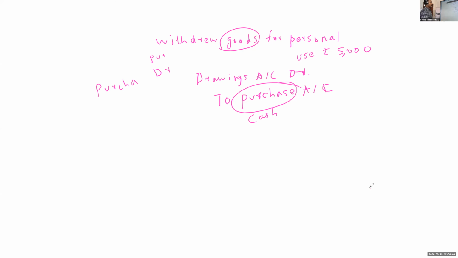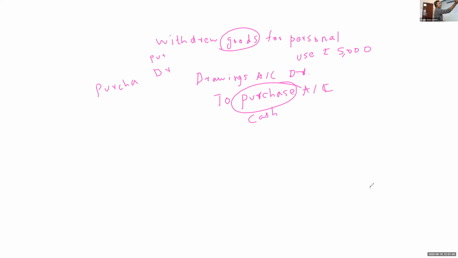Then I taught the rule of nominal account. Nominal account includes all the items of expenses and losses and all incomes and gains. The rule is: debit all expenses and losses and credit all incomes and gains.